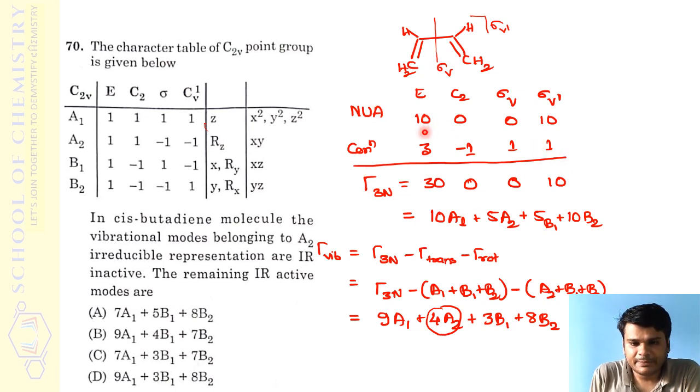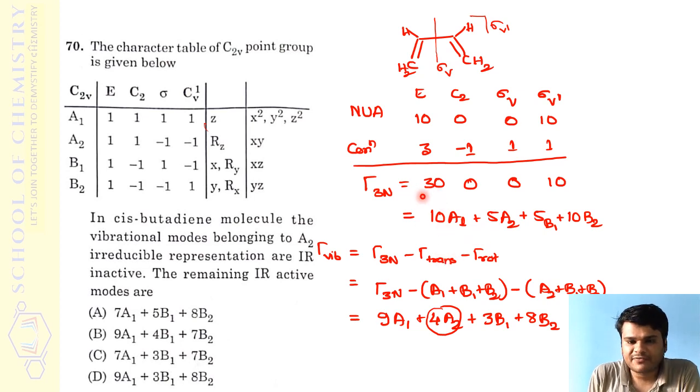And now if I multiply these two, 10 into 3 it will be 30, and 0, of course here it will be 0, again here it will be 0, and 10 into 1 it is 10. So this is tau 3n, right? See, this tau 3n should be broken down into its irreducible components. Again, we should make use of the standard reduction formula. I have not shown that. If you know how to make use of the standard reduction formula, then only you can realize how I have done this. That's what I said. This is definitely not so much difficult as a time consuming problem.